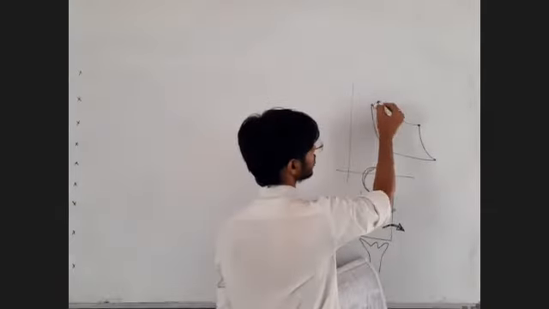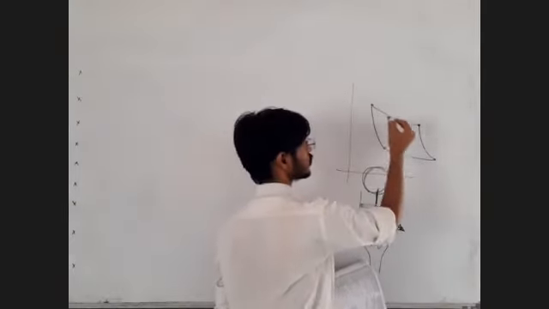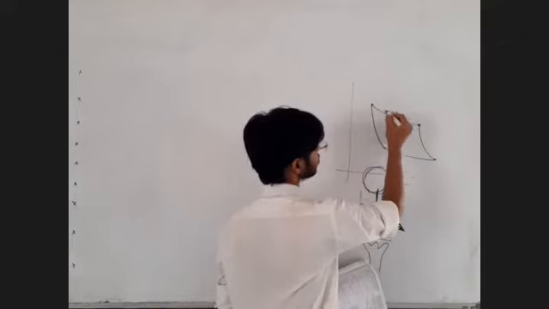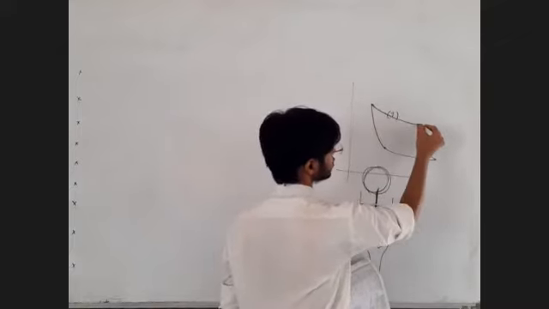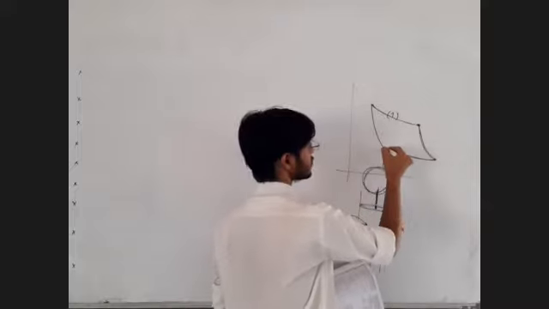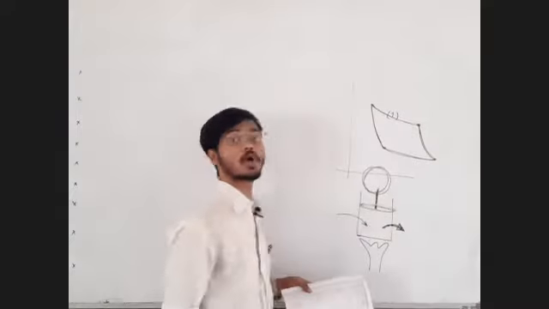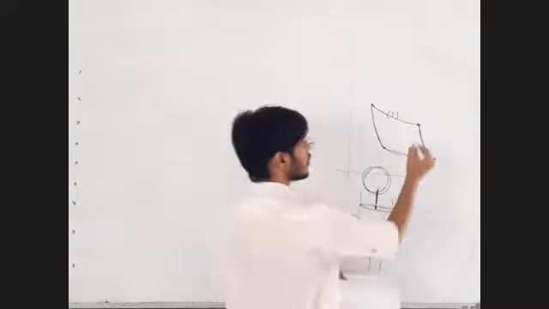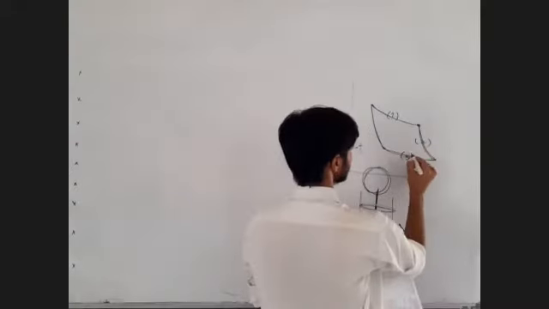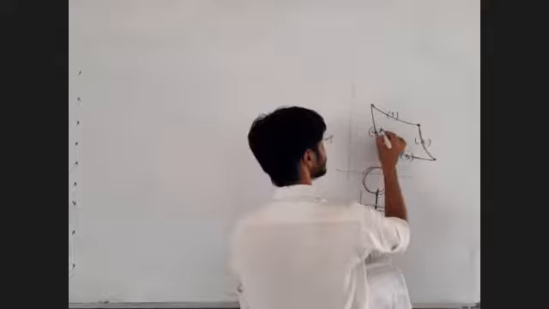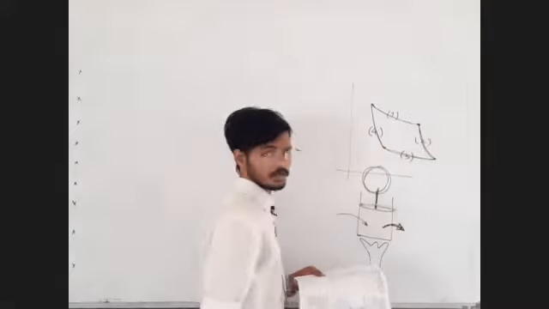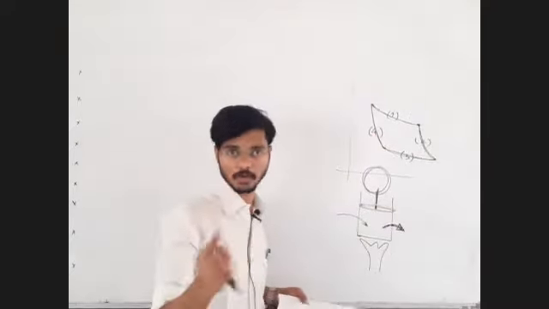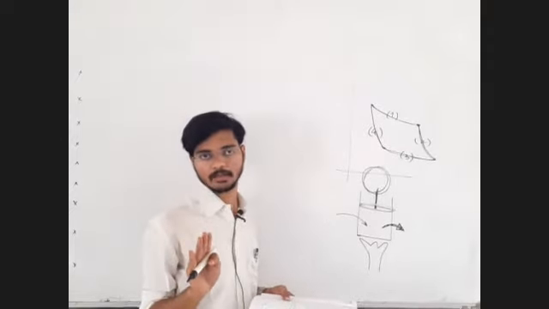What can you take as the first stroke? Let's say there is a cycle of these 4 strokes. The first stroke is called, let's say, isothermal expansion. Then this, then this, then this. If you are using a Carnot cycle, the 4 strokes will be this. If you are not using the Carnot cycle, the 4 strokes might be some 4 different processes. Are you getting this? Do you understand what I am saying?